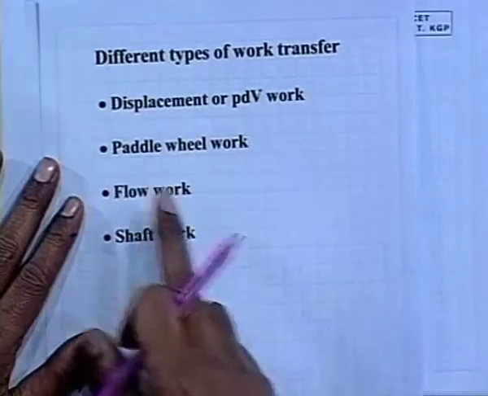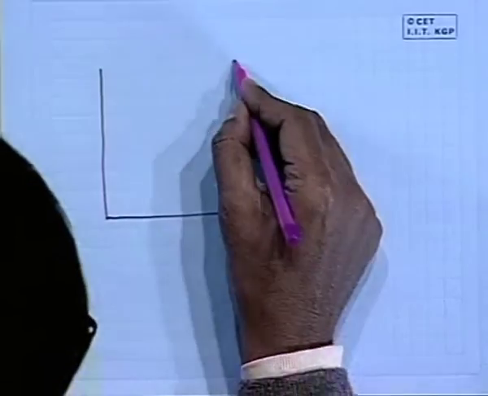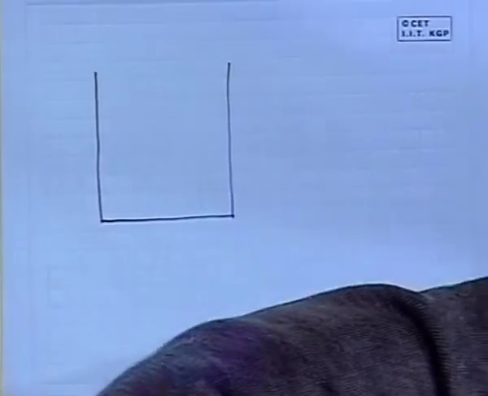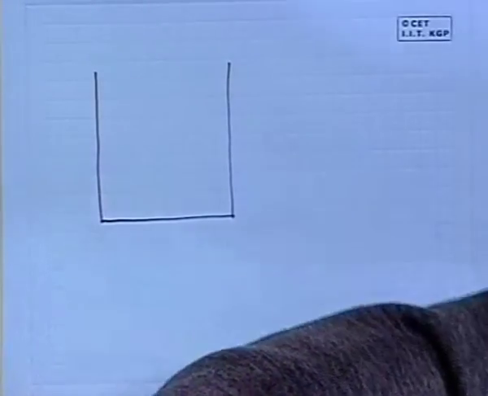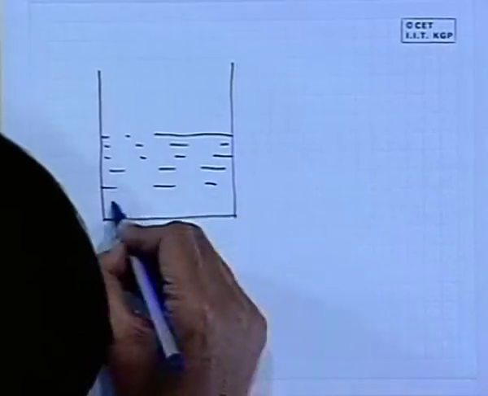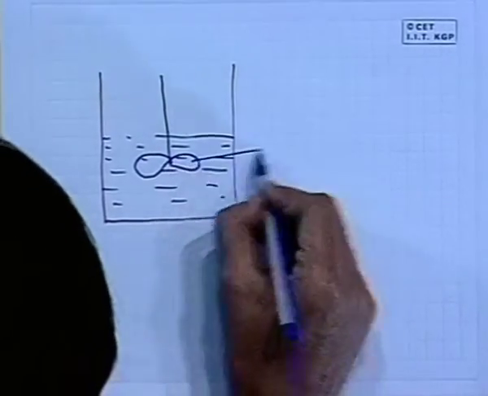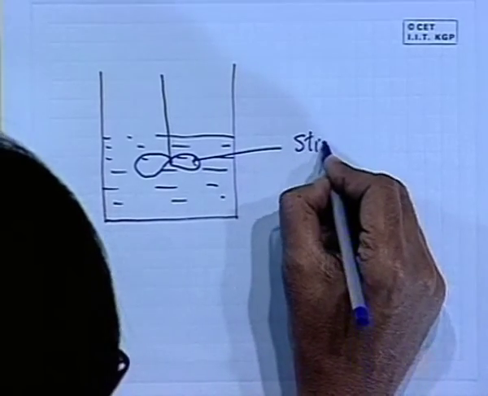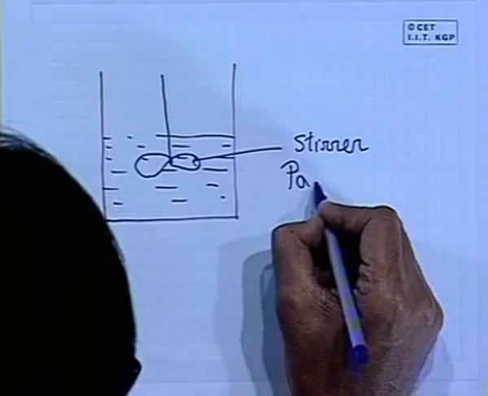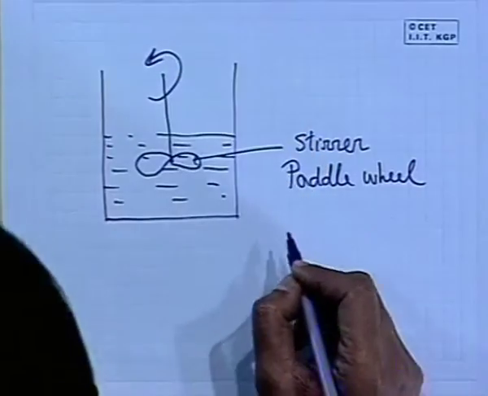So, now we come to the next one. This is very simple, paddle wheel work. The name itself tells what a paddle wheel work is. Now, if we consider some liquid in a container, and you stir it with a stirrer or paddle wheel, rotate it. What is this?